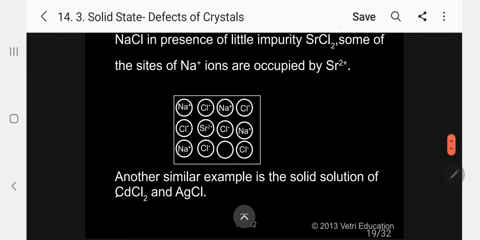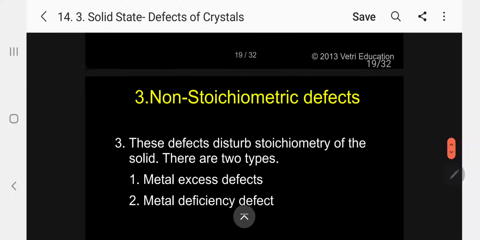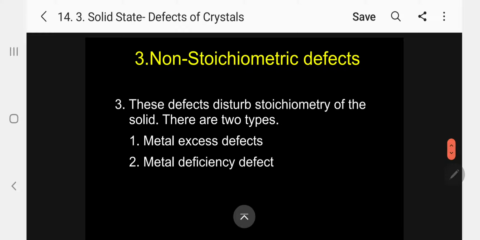Another example, the same here, is crystallization of silver chloride in presence of cadmium chloride. So cadmium 2+, silver +. So the cadmium will occupy a site, and automatically there will be one site vacant for silver. This is the second example. Okay. Let me go for the third type, non-stoichiometric defects.